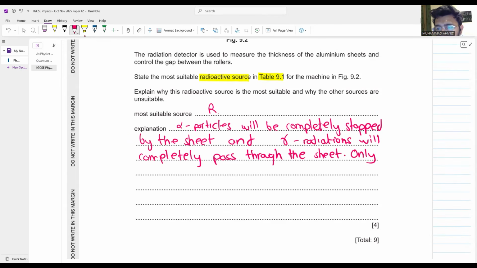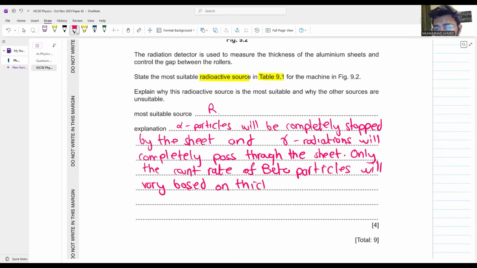Only beta particles, only the count rate of beta particles will vary based on thickness of sheets.